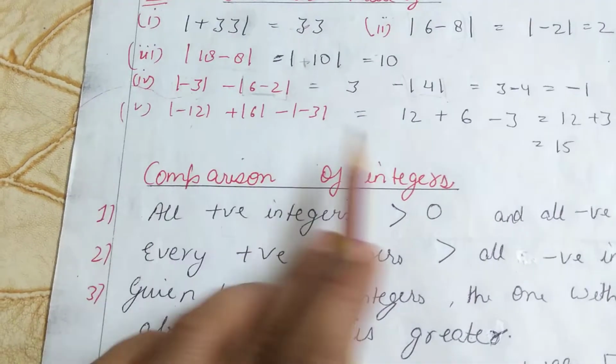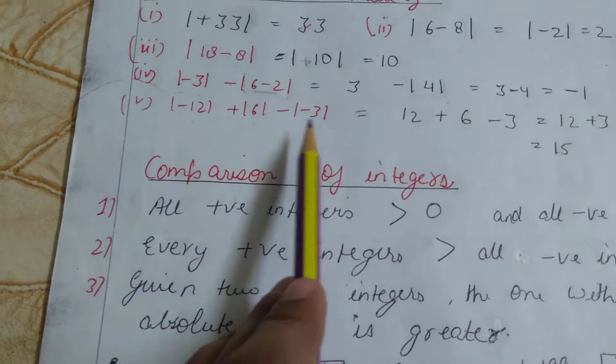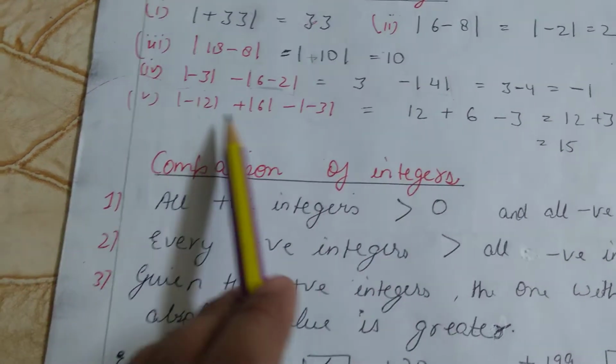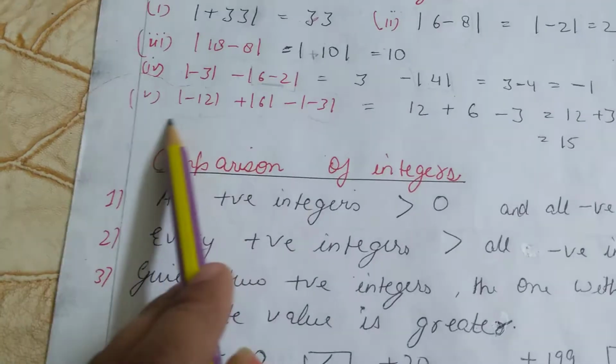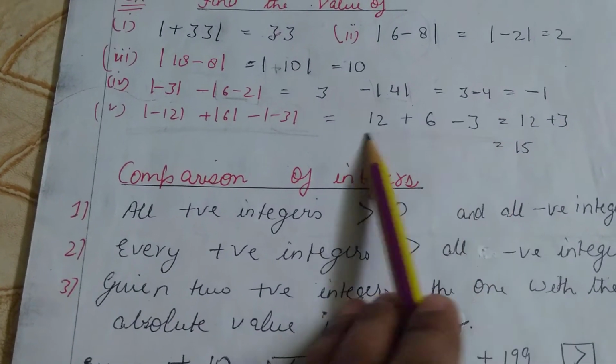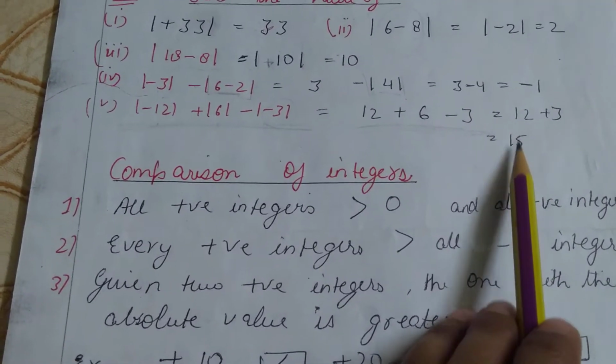The absolute value of minus 12 is 12. The absolute value of plus 6 is 6. Then the absolute value of minus 3 is 3. First we simplify the absolute value parts, and after this we do the further simplification. 12 plus 6 is 18. 18 minus 3 is 15.